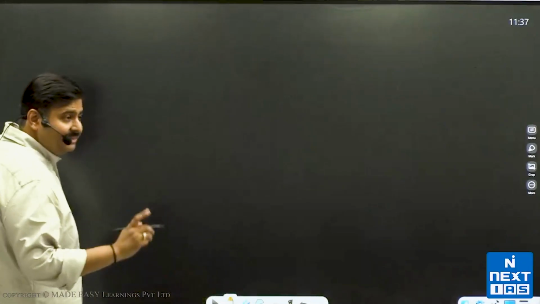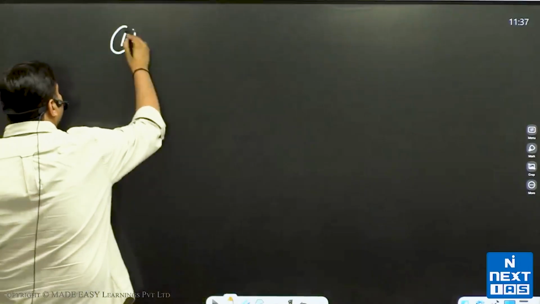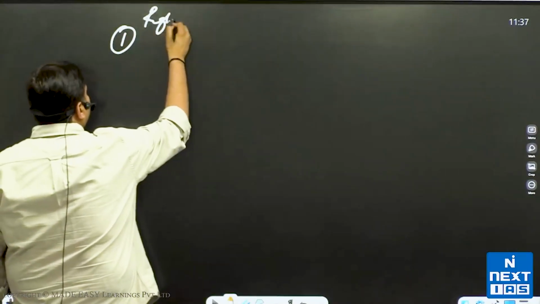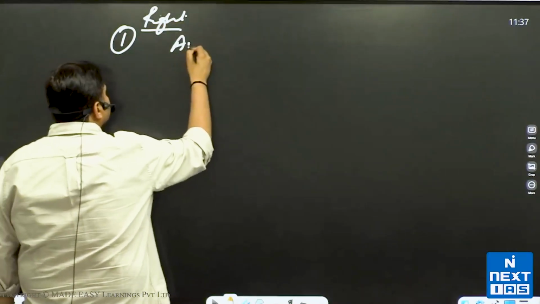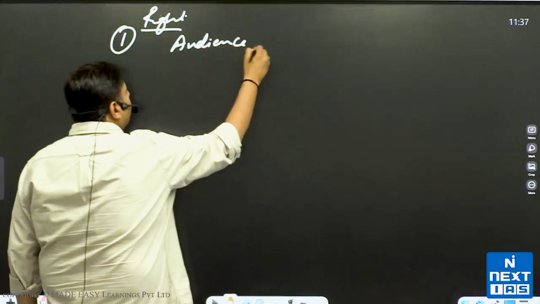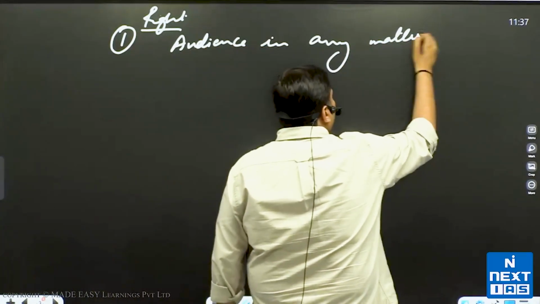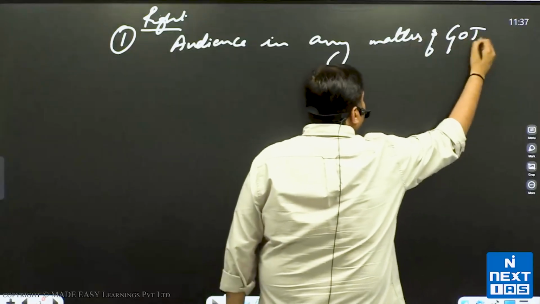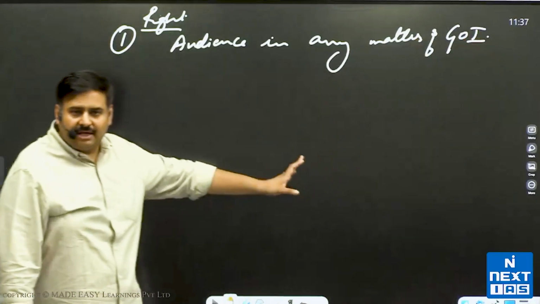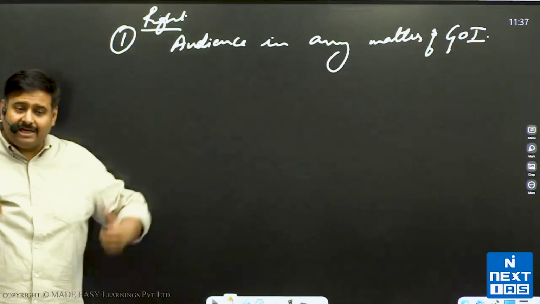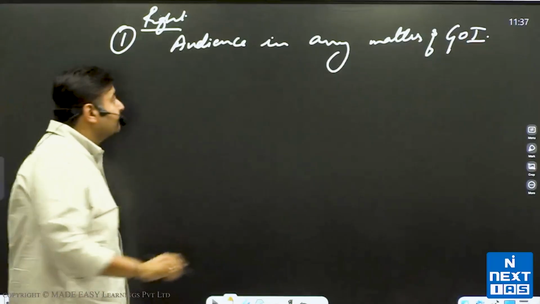Now, what are their rights? First right is audience in any matter of Government of India. If there is any matter against the Government of India, the Attorney General has the right to have the audience of that case.